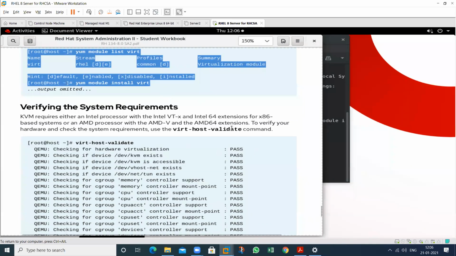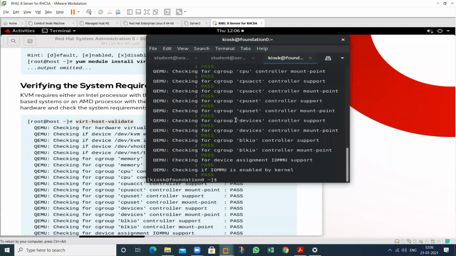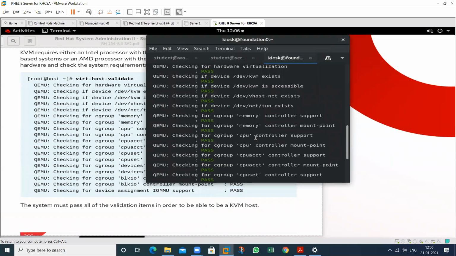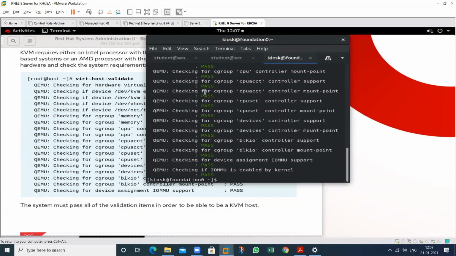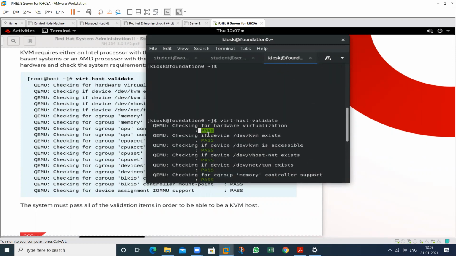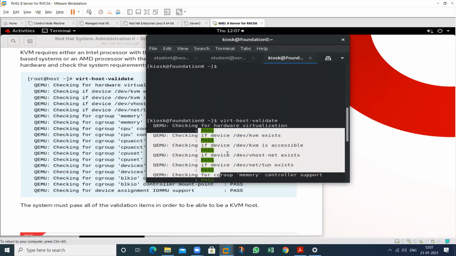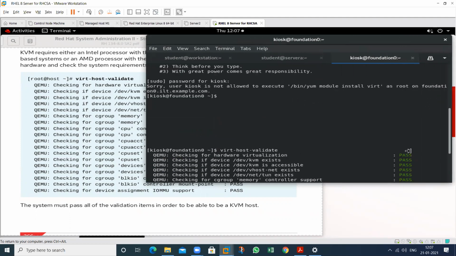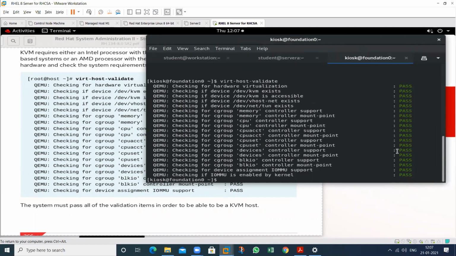See this one. All the procedure that should be followed, that is PASS, PASS, PASS, all of these PASS. So see this one, virt-host-validate. See, at this time we have a virtualization environment on my machine. So this is called PASS, PASS, PASS. If you use this particular command, it can be FAIL, FAIL, FAIL if we do not have virtualization, but at this time on my machine, it does not show me any error. See, all are PASS.